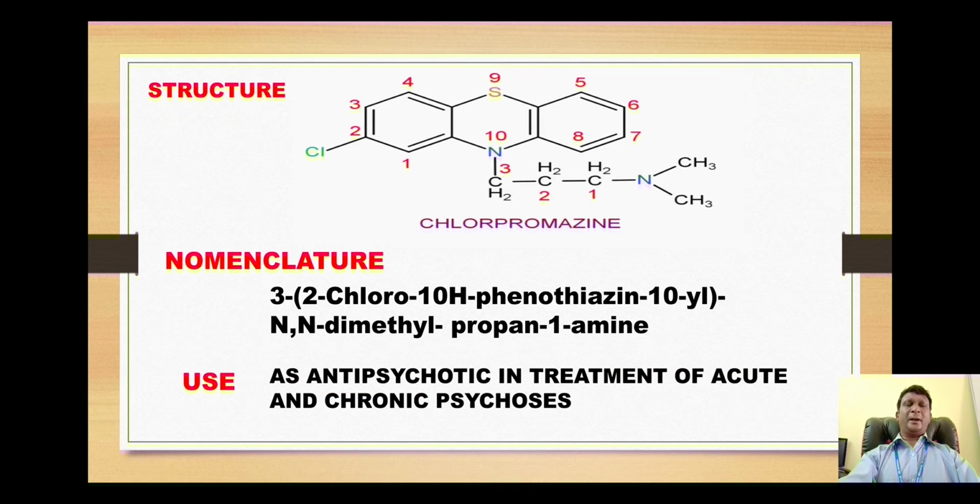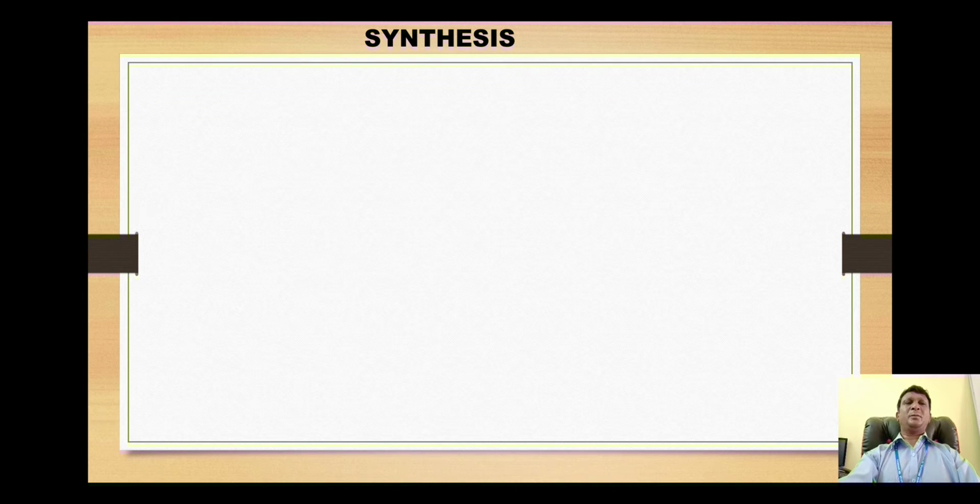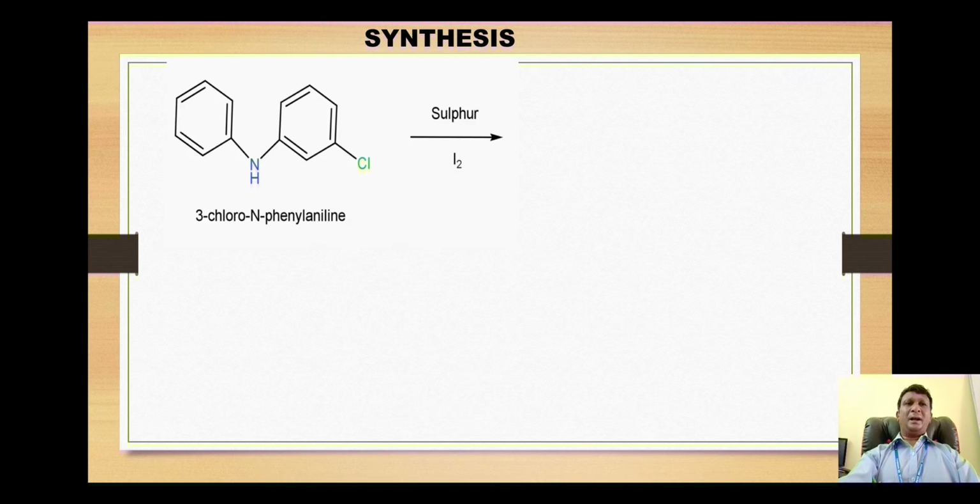acute and chronic psychosis. Next, move on to the synthesis of this compound, which is very simple and a 2 or 3 step synthesis. The starting material is this one, which is called 3-chloro-N-phenyl-aniline. The basic functional moiety is aniline over here. So on nitrogen we have a phenyl, and on position number 3 we have a chlorine. So it will become 3-chloro-N-phenyl-aniline. This reacts with elemental sulfur in presence of iodine, which acts here as oxidizing agent.